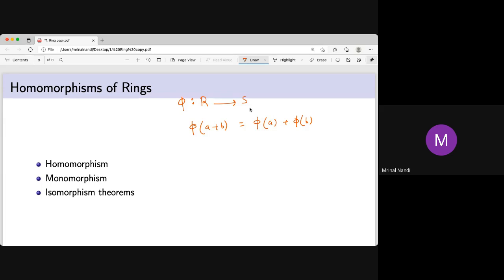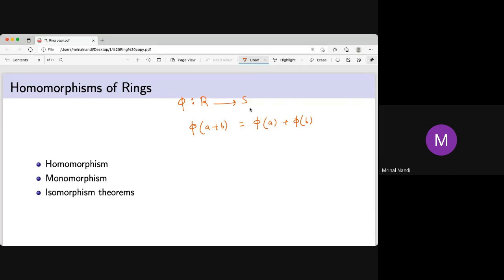Why? Because there are two different operations: R with one type of addition and one type of multiplication, and R with another type of addition and another type of multiplication. Say we call them R1 and R2. As a set, R1 and R2 are the same, but as rings they are not the same because the operations are different. So if I define a function from R1 to R2, that means R to R.